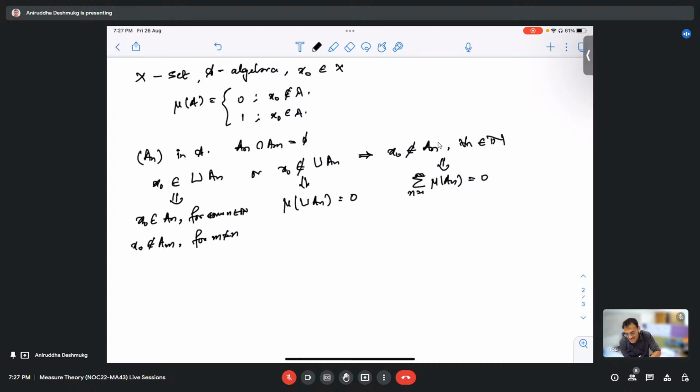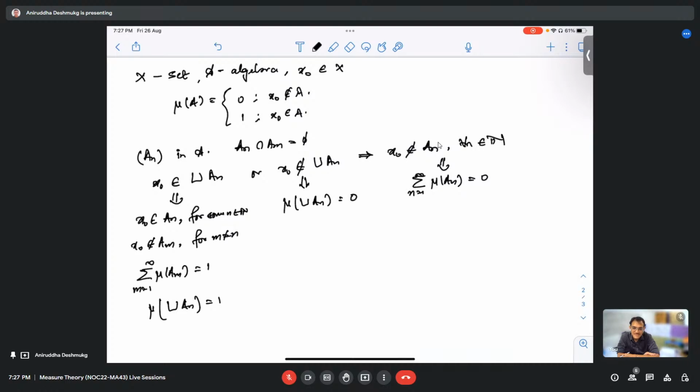So one of the A_n contains x naught, and all other A_n do not contain x naught. So their sum is one, and mu of this A_n is one, and mu of this union is anyway one. That's because we've already said that A_n is a sequence of subsets in the algebra A such that they are disjoint, so x naught has to belong to just one A_n.